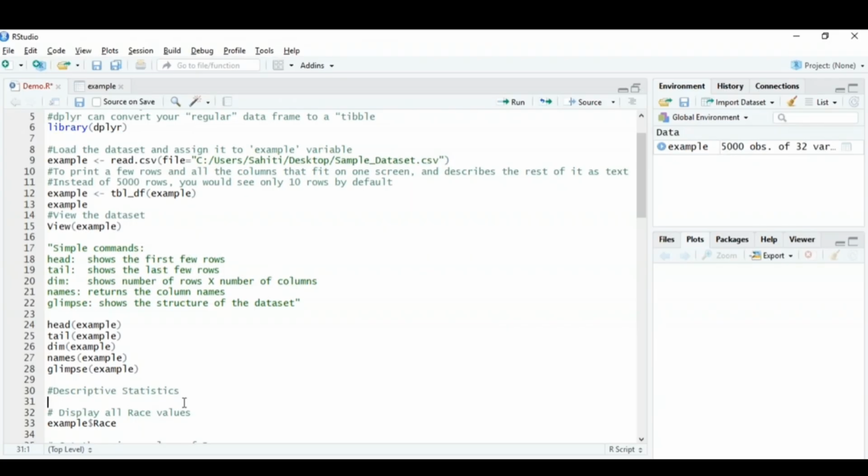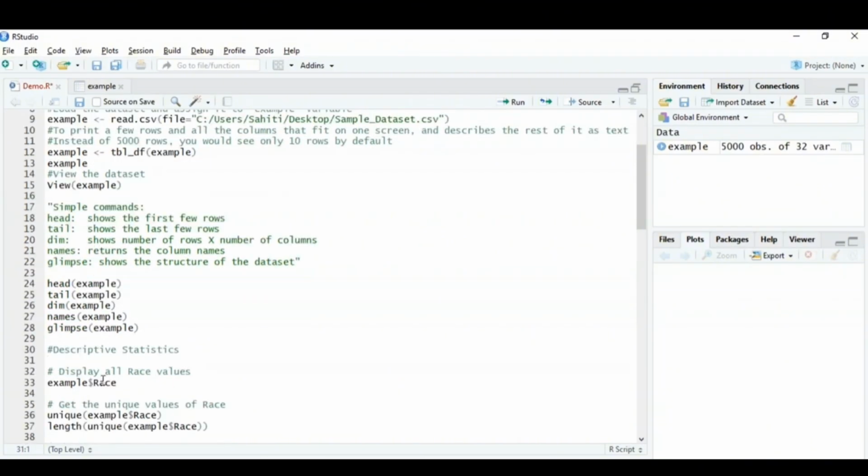If you remember in the descriptive statistics part, I told you that there's measure of center which has mean, median, mode, and there is measure of spread which has interquartile range, and so on, right? So what I'm going to basically do is first display all the race values, and then display the unique values of race and the length, right?